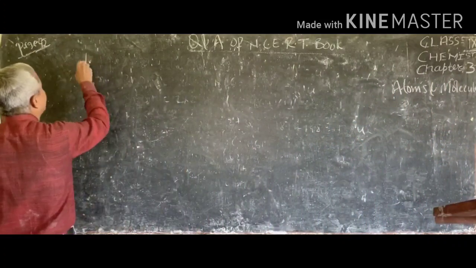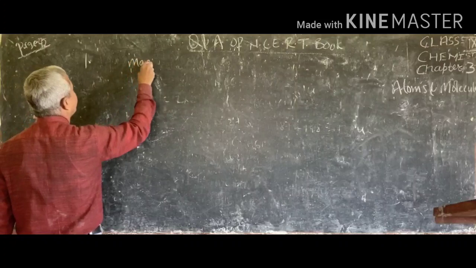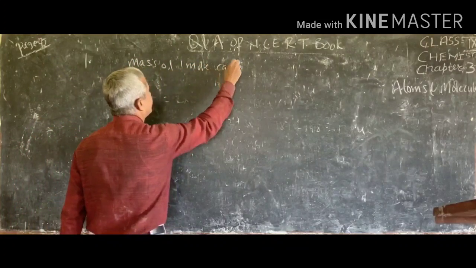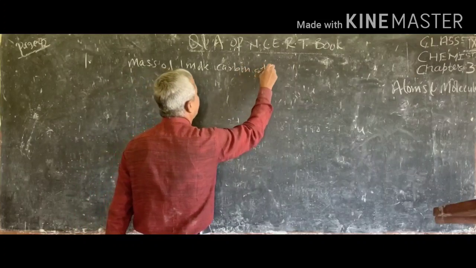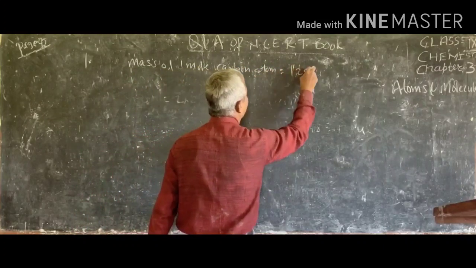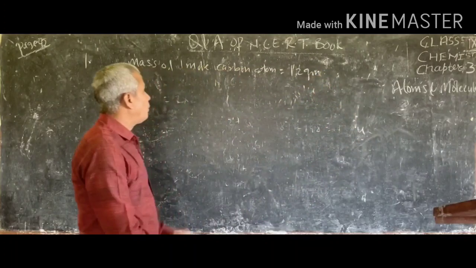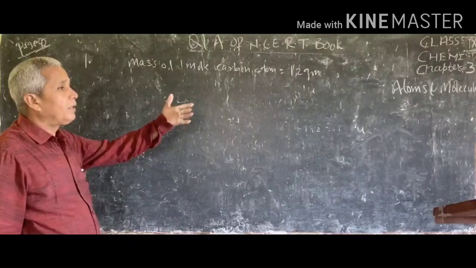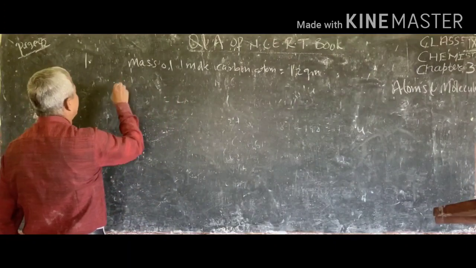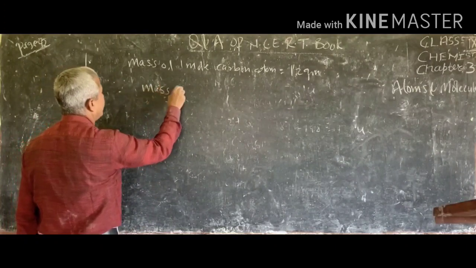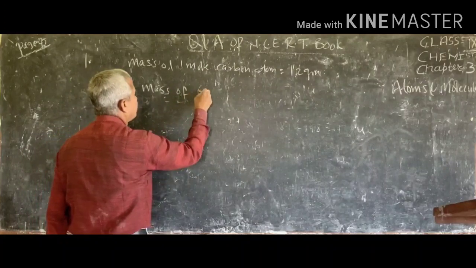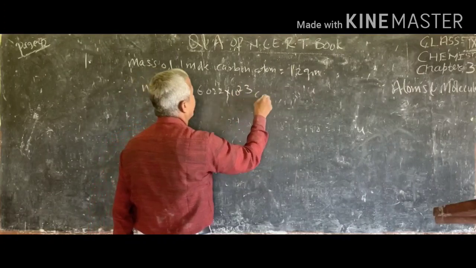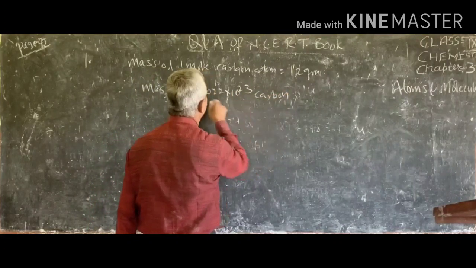First, we are given the mass of 1 mole of carbon atoms. One mole of carbon atoms is equal to 12 gram. It is given in the question. The mass of 1 mole of carbon atoms is given as 12 gram, and we know the number in 1 mole. So we can write the mass of 6.022 into 10 power 23 carbon atoms. 1 mole means this much.